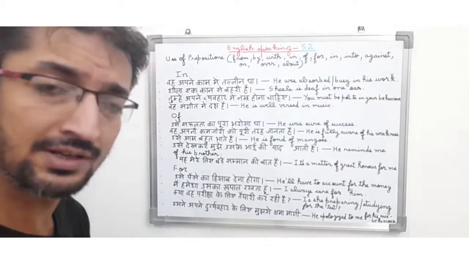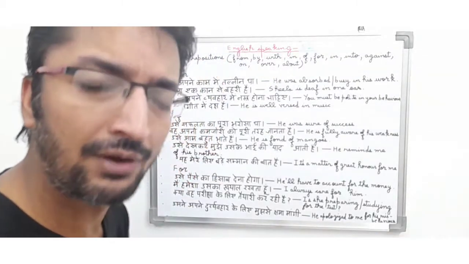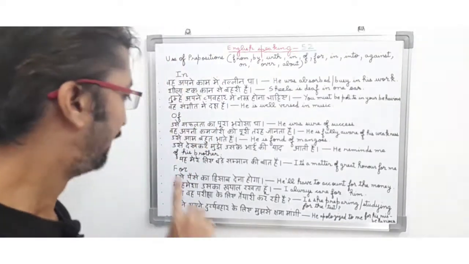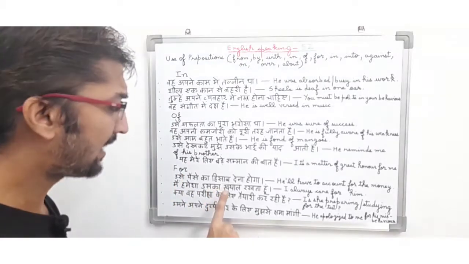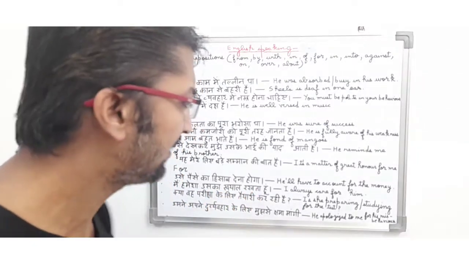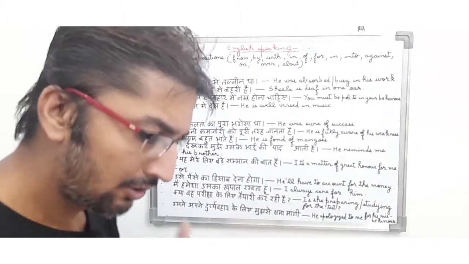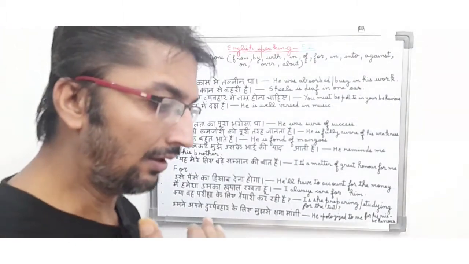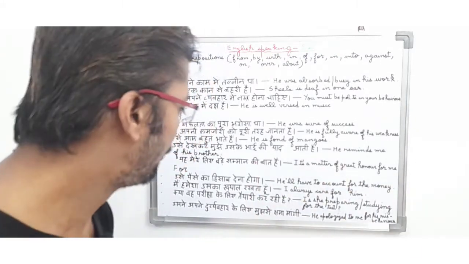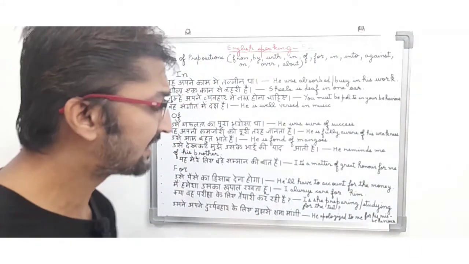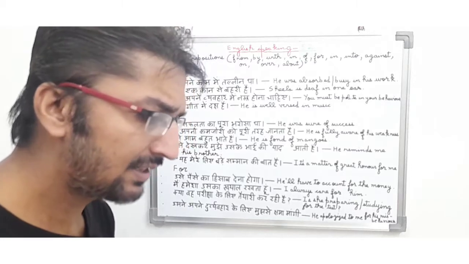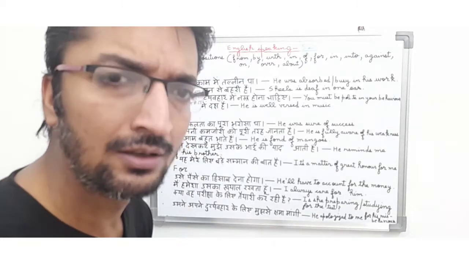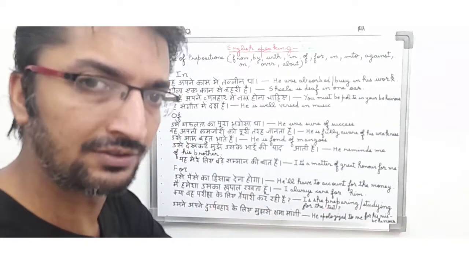Now friends, we will discuss about for in our English sentences. For, "उसे पैसे का हिसाब देना होगा." So in English it means he will have to account for the money. So basically friends, the person is saying that the other person has to give the account, "उसे पैसे का हिसाब देना ही होगा." So friends, he is commanding or giving direction to another person.